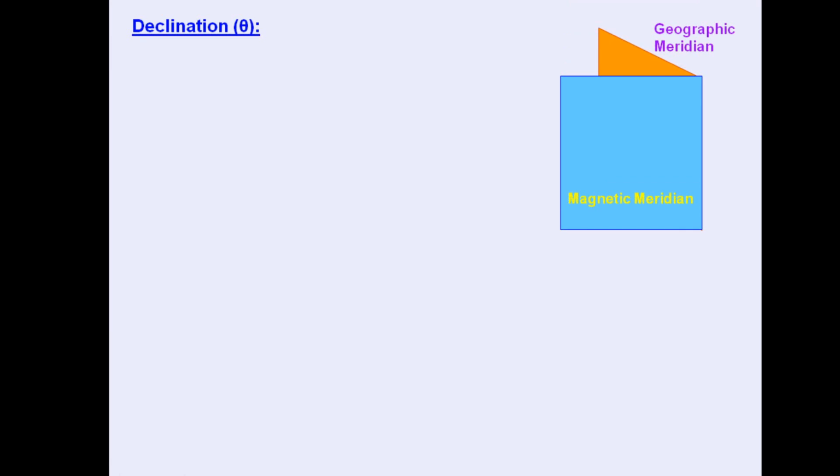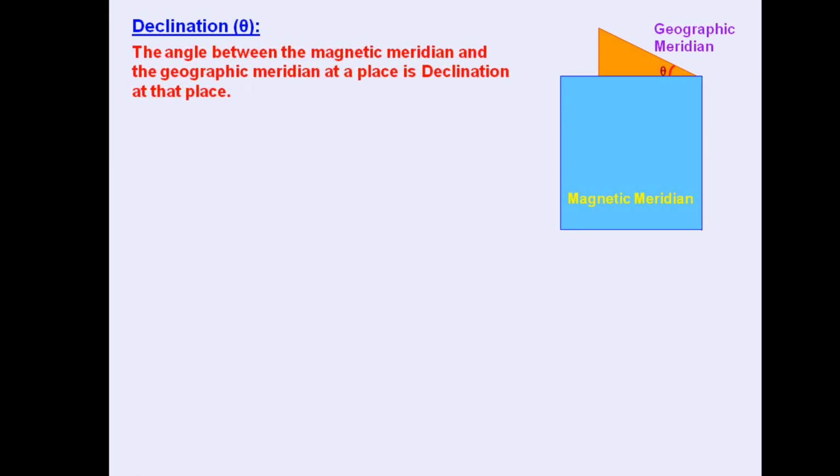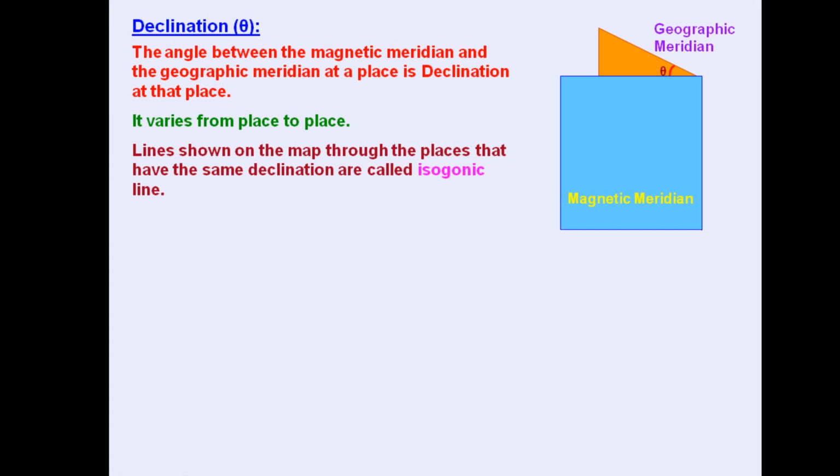Magnetic declination, or simply declination, denoted by theta. Suppose this is a geographic meridian, the vertical plane passing through the geographic axis, and this is the magnetic meridian, which is the vertical plane passing through the magnetic axis. So the angle between the two is treated as declination. The angle between the magnetic meridian and the geographic meridian at a place is known as declination at the place, and it varies from place to place.